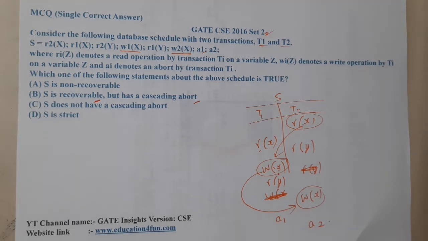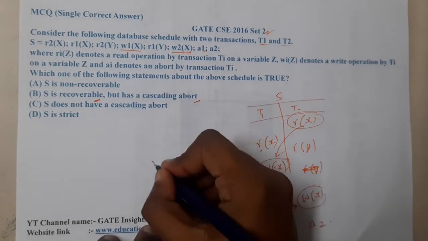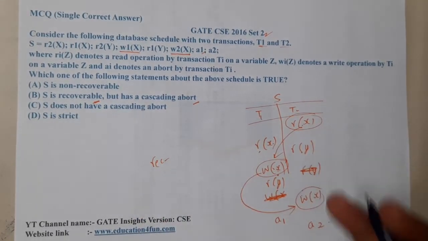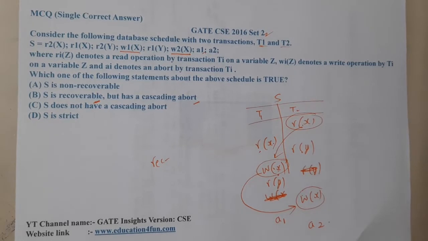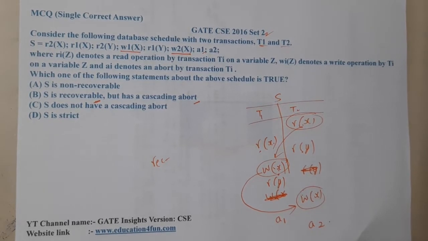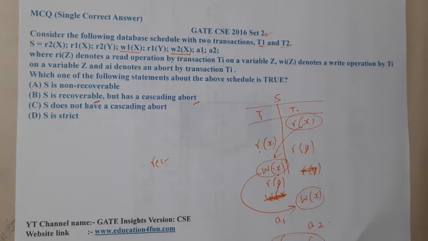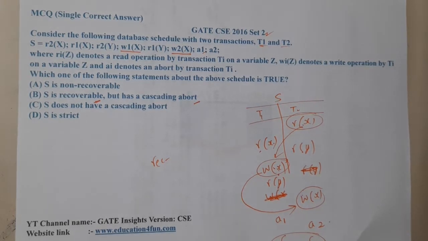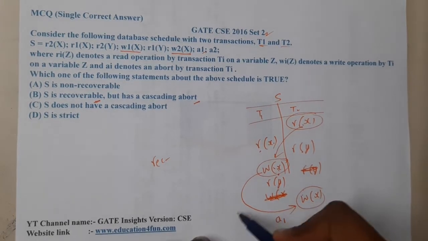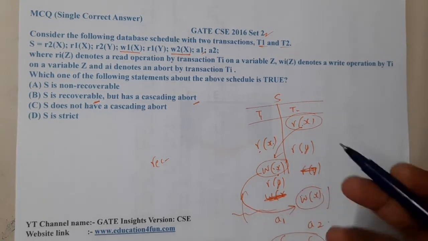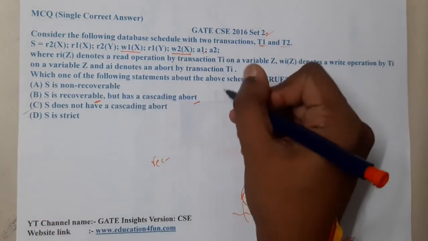Basically it is recoverable, to be clear, because if anything goes wrong, you can recover it. But when it comes to cascading abort, is there cascading abort here? To be clear, they did not even give the commit order. When the commit order is not given, I think we cannot decide on cascading abort. What is cascading abort? If something goes wrong, both of them will go back. So I think we cannot decide on that, and C will be the most appropriate answer.